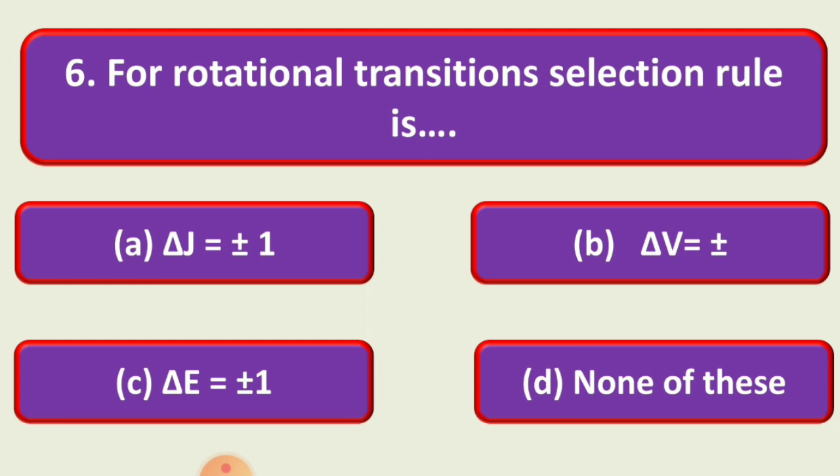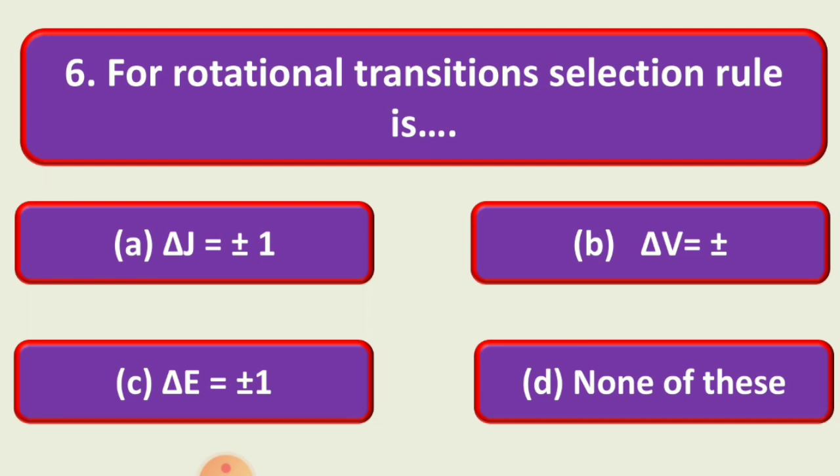Next question is, for rotational transitions, the selection rule is dash dash, and the options are: A, that is delta J is equal to plus minus 1; B, delta V is equal to plus minus 1; C, that is delta E is equal to plus minus 1; D, none of these.